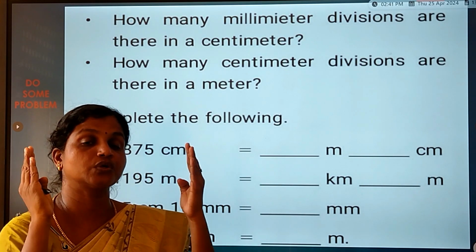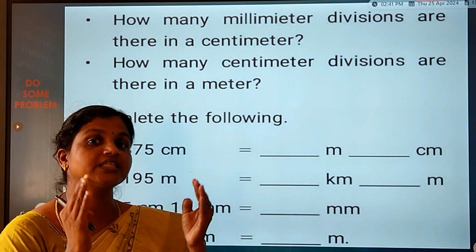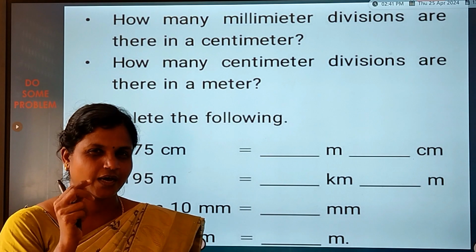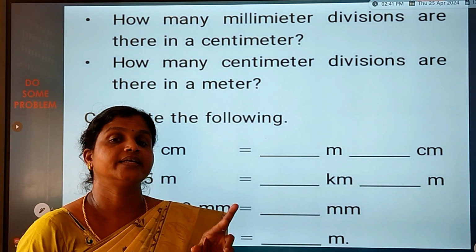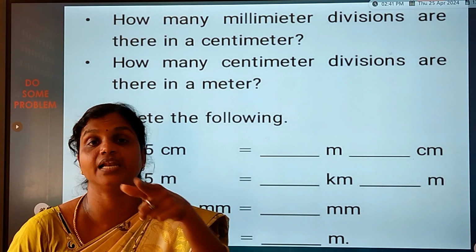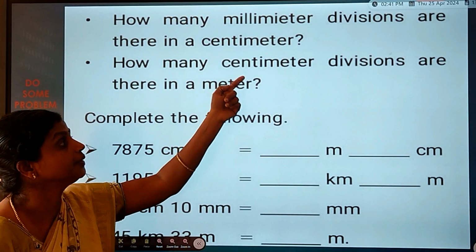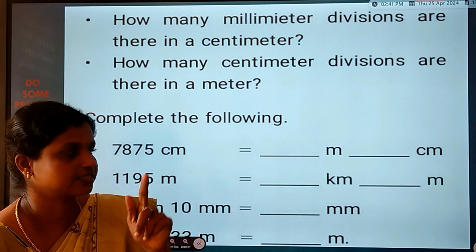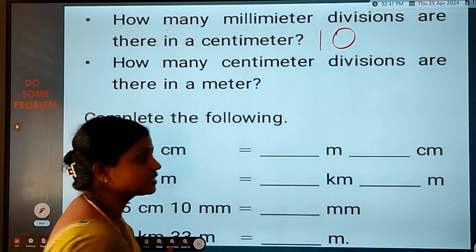We read the numbers on the scale as centimeters. The difference between two numbers gives a centimeter, and inside there are small lines. The distance between two lines gives a millimeter. So the question is, how many millimeter divisions are there in a centimeter? Yes, very good.